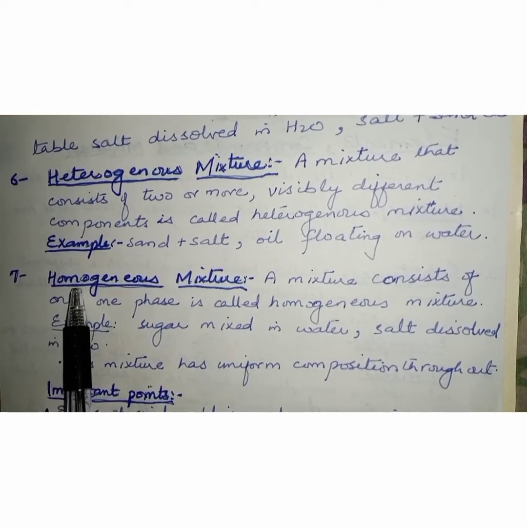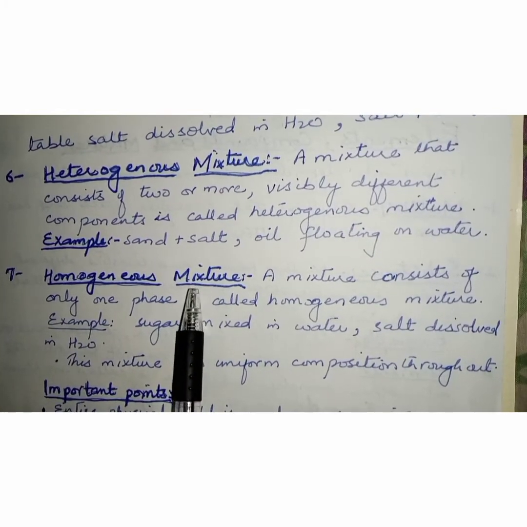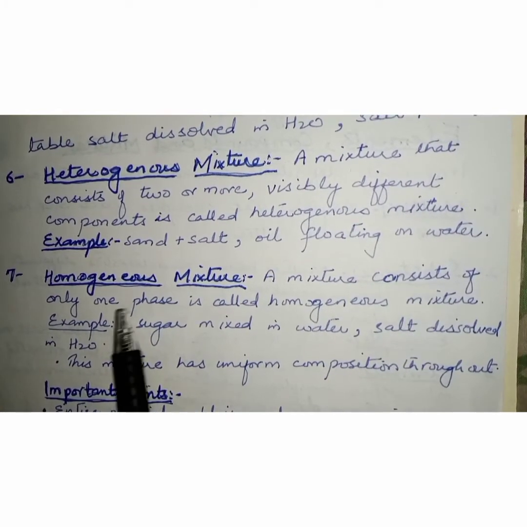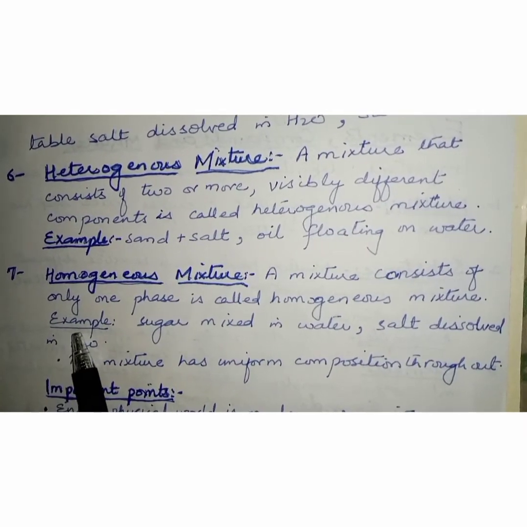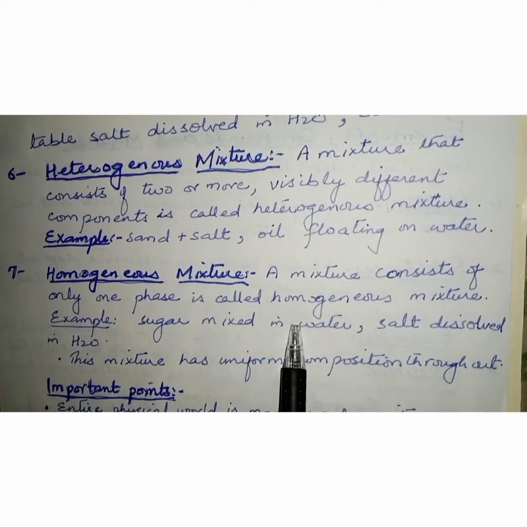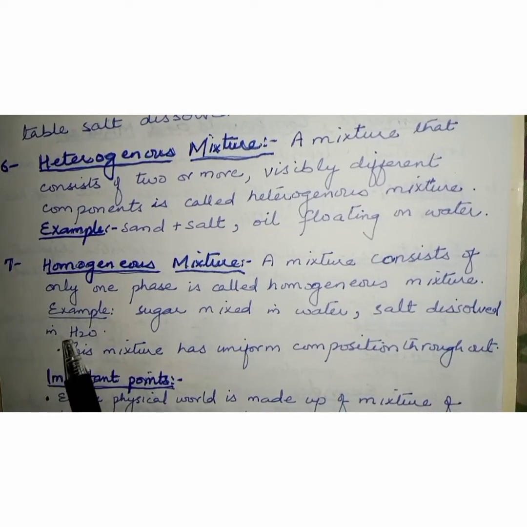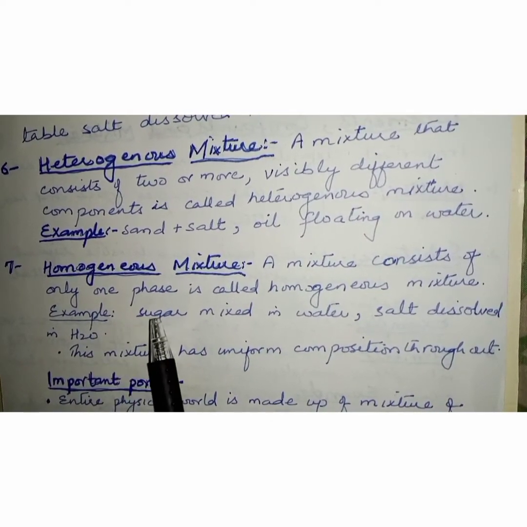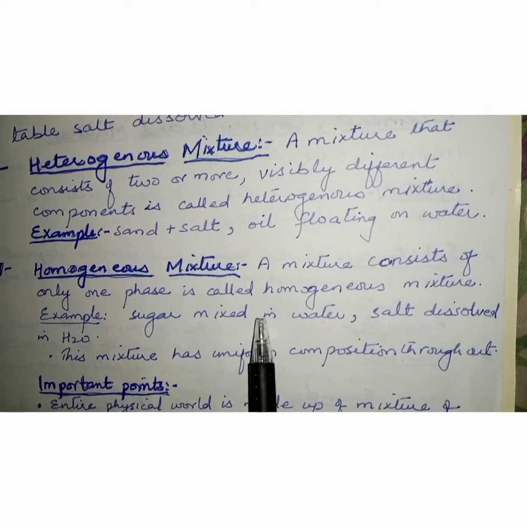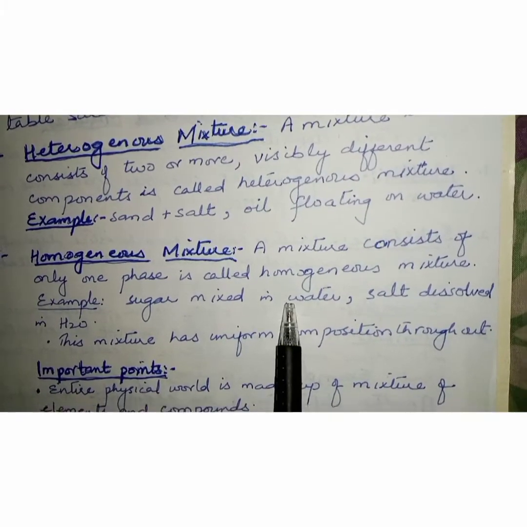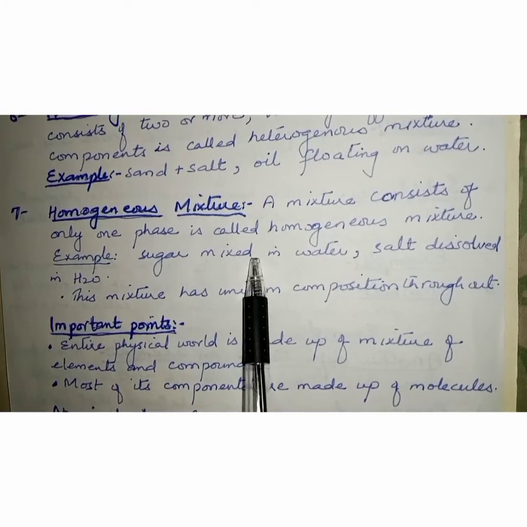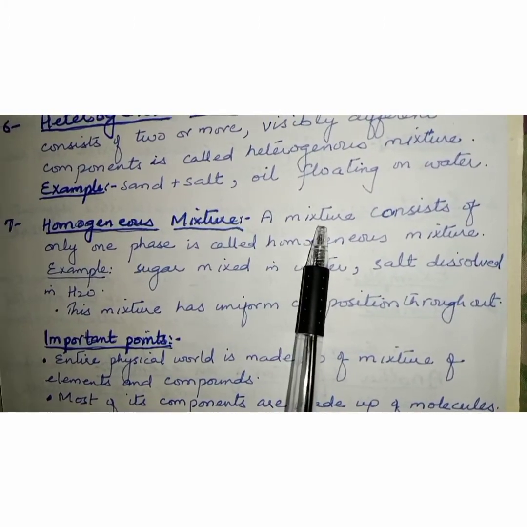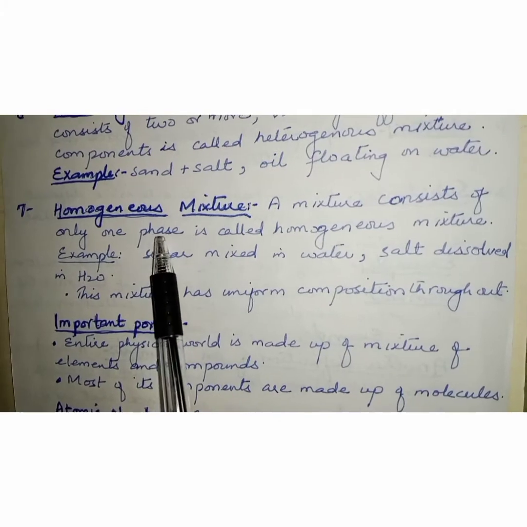Now, what is homogeneous mixture? A mixture that consists of only one phase is called homogeneous mixture. For example, sugar mixed in water, salt dissolved in water. Now, students, if we mix sugar in water, it will be completely dissolved in water. By this we mean that it is a mixture which consists of only one phase.